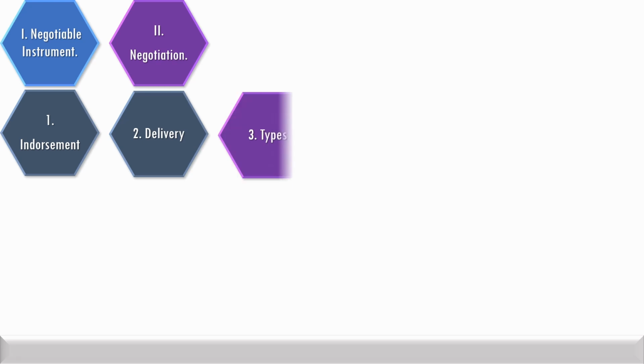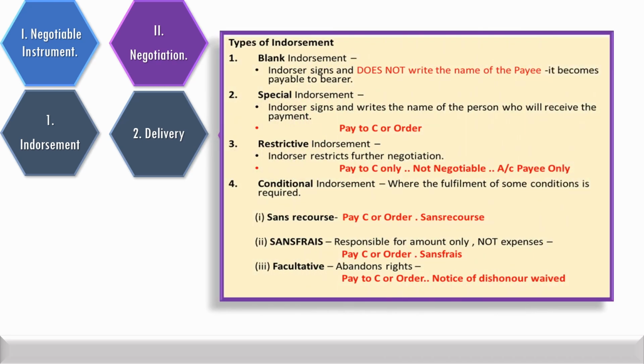Different types of endorsement: blank endorsement, where it becomes payable to bearer. Under special endorsement, it writes the name of the person who will receive the payment. Under restrictive endorsement, it restricts further negotiation by way of not negotiable.